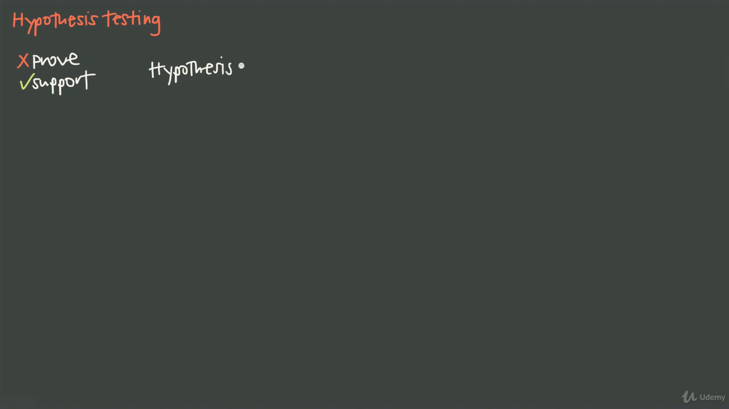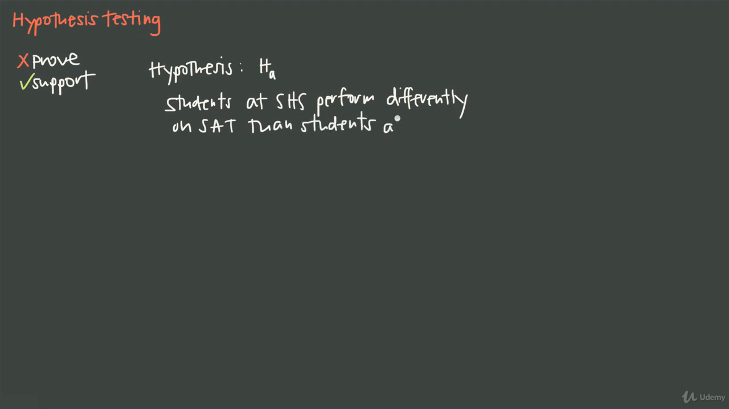We also call this the alternative hypothesis, and so we'll usually denote it with a capital H and then a little a. And this is our statement of expectation. You can think about it that way. So what do we expect to happen, or what do we suspect is happening? What do we believe to be true? So for example, a hypothesis might be that students at Springdale High School perform differently on the SAT test than students at Greenville High School.